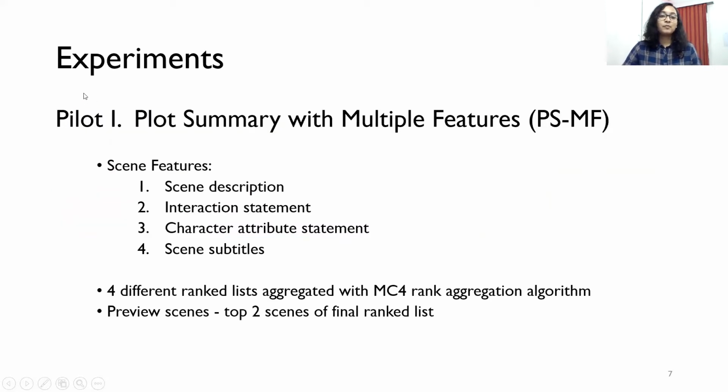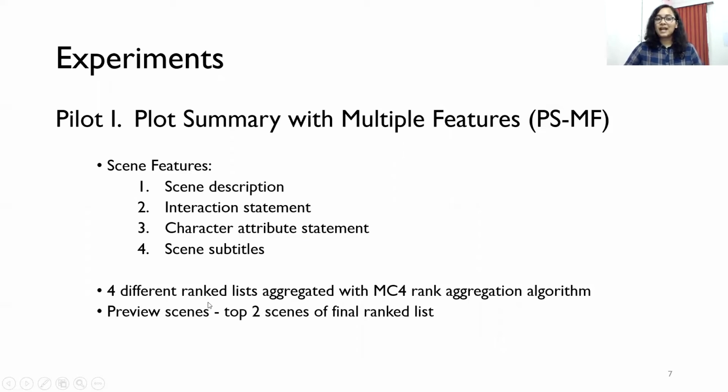Before going for external user evaluation at larger scale, we first conduct internal pilot experiments to find out whether readily available features such as scene subtitles are adequate enough to get usable movie previews, rather than using semantic scene level features. In the first pilot, we find the similarity of the plot summary with multiple semantic features, the PSMF experiment, where we use scene description, interaction statement, character attribute statement, and scene subtitles as the multiple features.